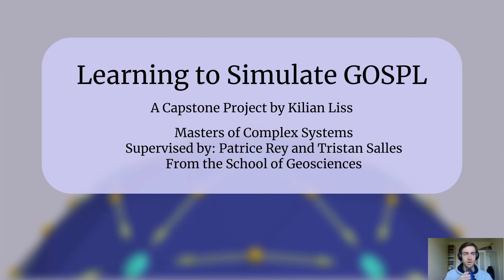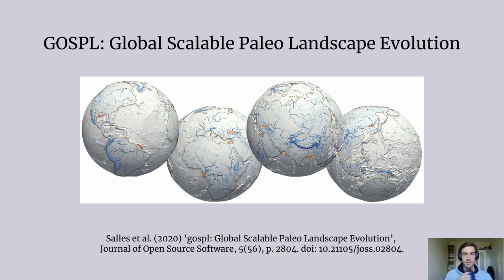The goal of this project is to see if we could use machine learning algorithms to significantly speed up the runtime of GOSPL simulations, or perhaps use them in other ways. GOSPL is a Python-based numerical model that simulates global landscape dynamics over the timescale of millions of years.